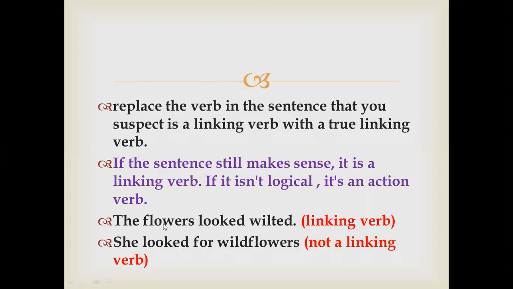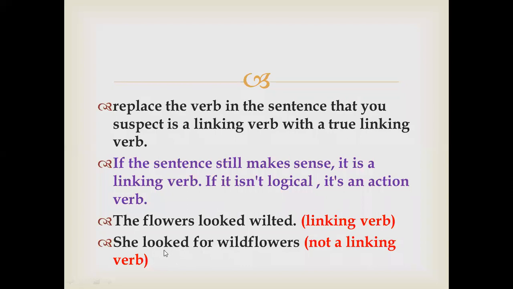The flowers, instead of writing looked, I will write are. The flowers are wilted. Sense बन रही है, the flowers मुरझाए हुए हैं, right? She looked for wildflowers, but if I write here she are for wildflowers, this is not conveying any sense. यहाँ पे looked ही आना पड़ेगा.